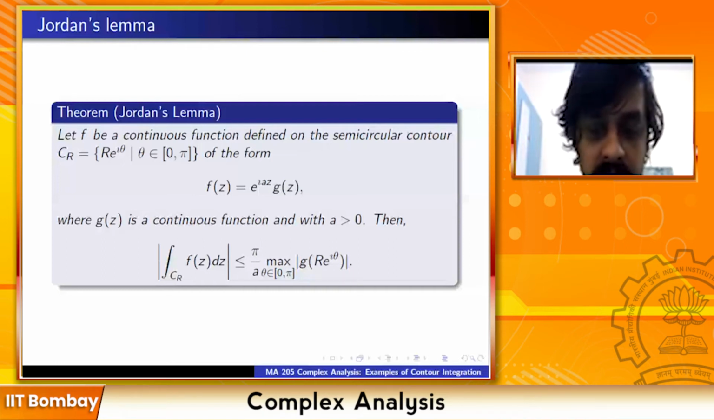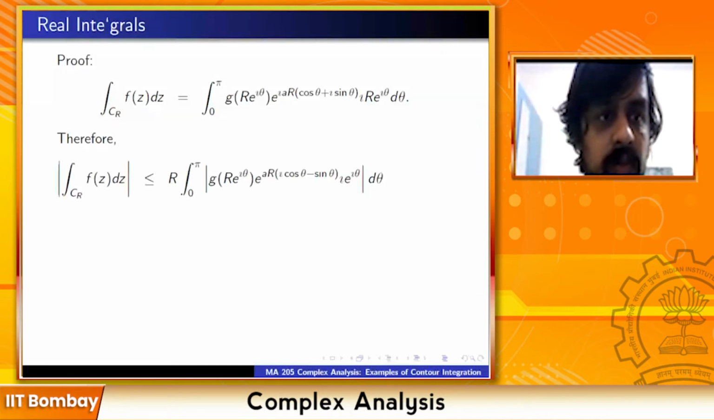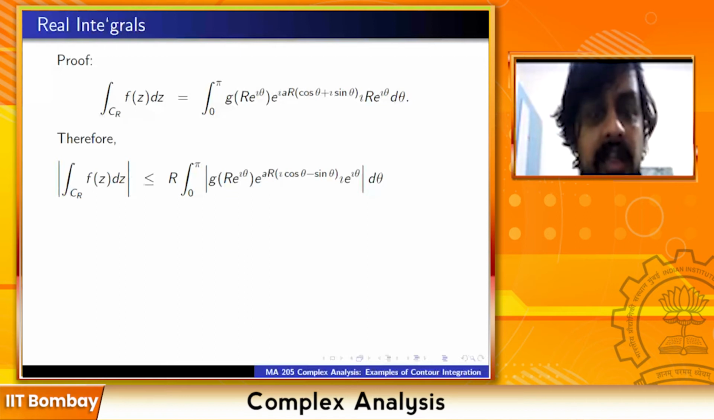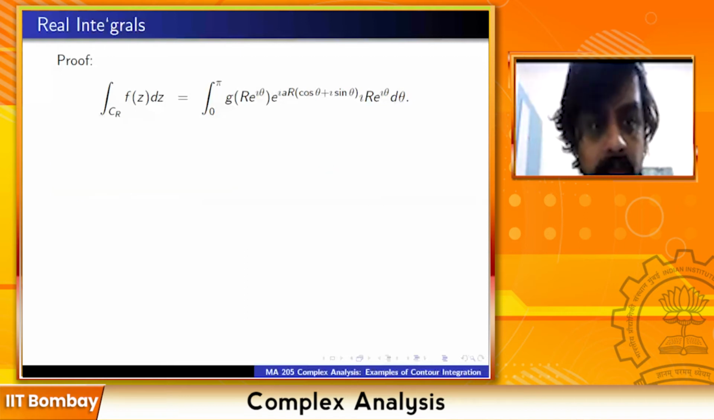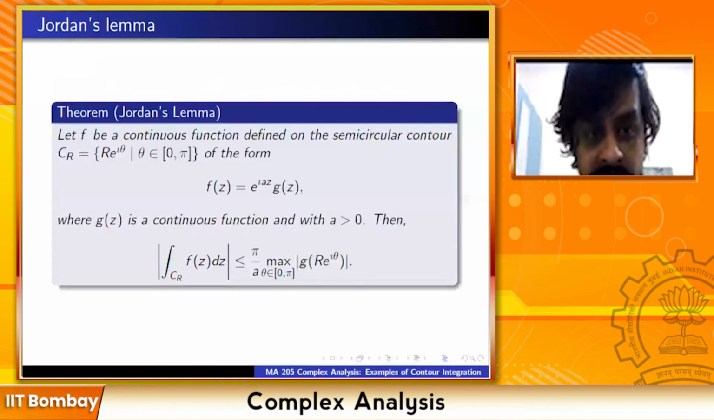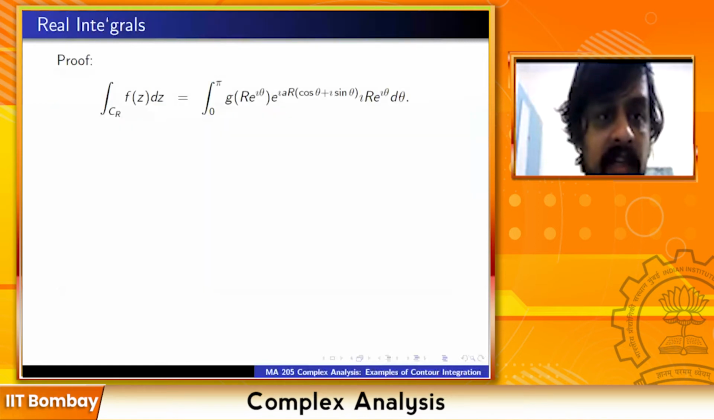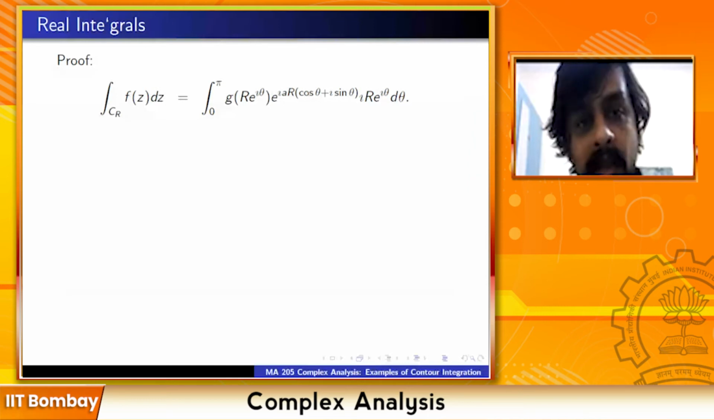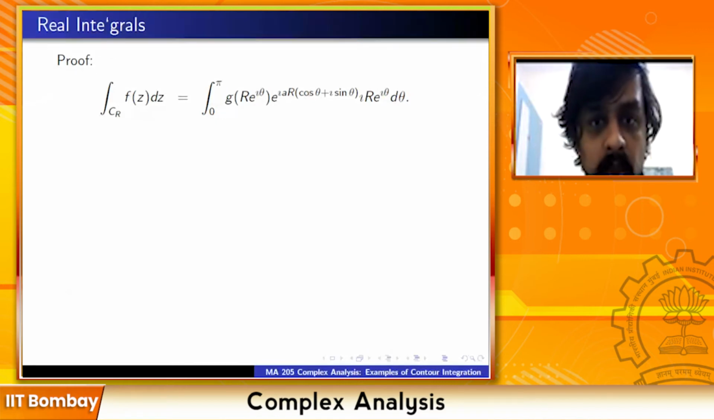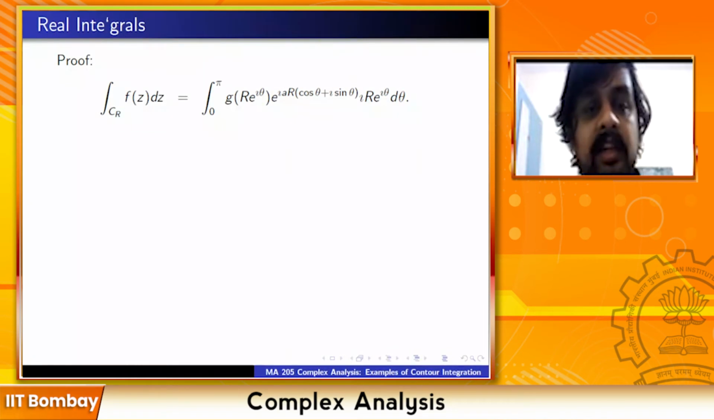So again, let's use our contour integration trick to prove this. Consider the integral of f(z) dz over CR. What is this? By definition, fz was e raised to i a z times g(z). So the integral of f(z) dz over CR is the integral from 0 to pi of g of r e raised to i theta times e raised to i a r times cos theta plus i sin theta, and this dz becomes i r e raised to i theta d theta, integral from 0 to pi because you're only integrating on the upper semicircle.